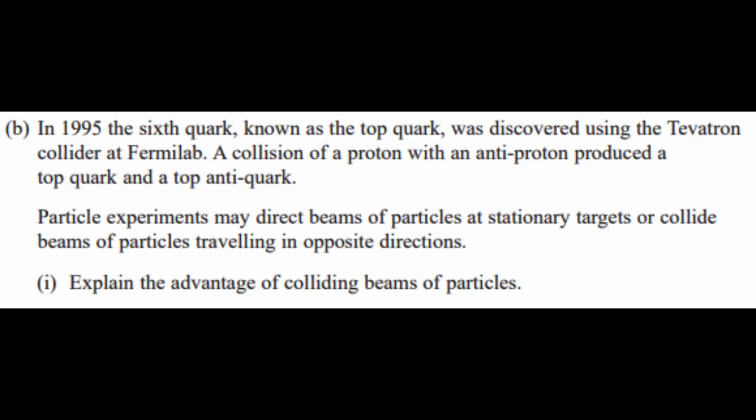Okay, so we got a question right here. In 1995, the sixth quark, known as the top quark, was discovered using the Tevatron collider at Fermilab. A collision of a proton with an antiproton produced the top quark and a top antiquark. Particles may direct beam of particles at stationary targets or collide beams of particles traveling in the opposite direction. Explain the advantage of colliding beams of particles.